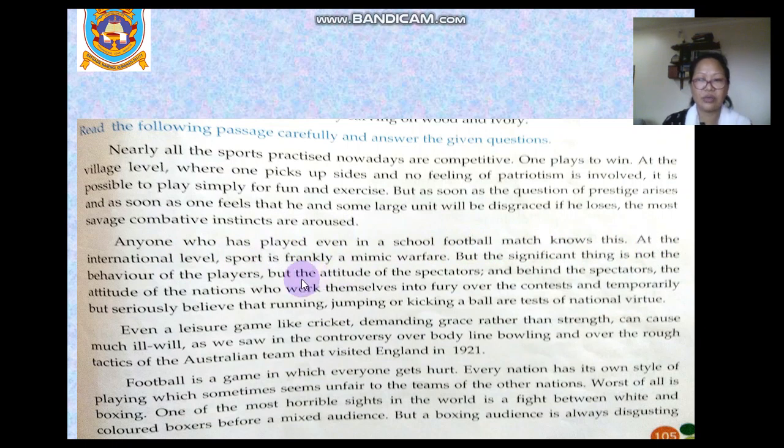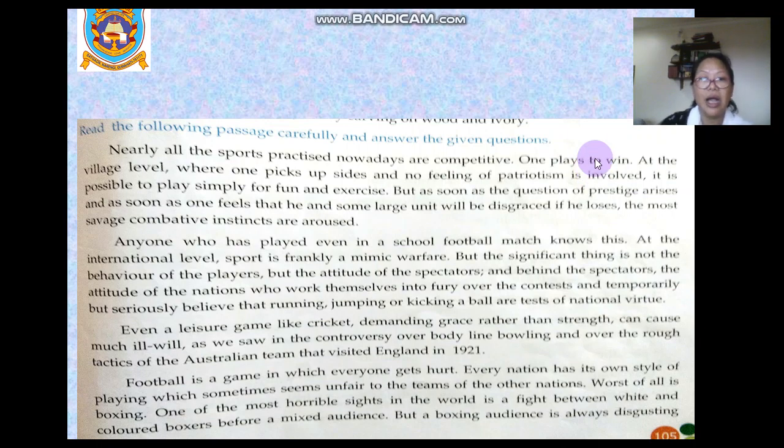Now the question asked to us was, with what motive do people play games now? Do we play games just for fun? Just to have fun? No. Nearly all the sports practiced nowadays are competitive, one plays to win. So this is the motive behind games: to win.